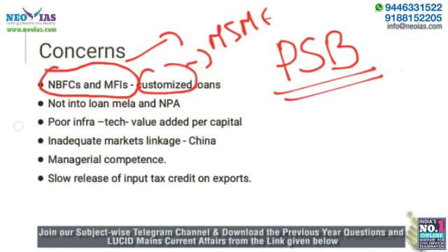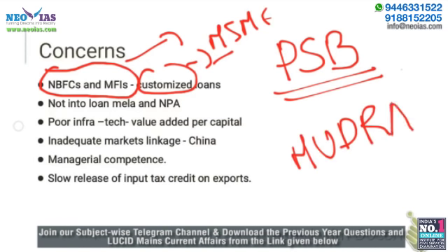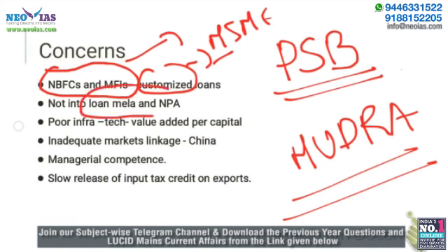These NBFCs and MFIs are closer to customers and they can give customized loans to MSMEs. That could have been a better channel for transmitting these loans. Now, another critical concern is the Mudra scheme, which added to the bad loans instead of providing credit to MSMEs. So there is a concern that we are repeating that system of loan mela and adding to NPA. So that is one critical concern that has been coming.